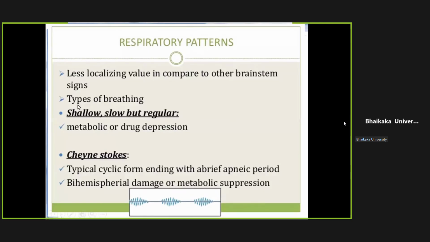Respiratory patterns. You can check how the breathing is happening. If the breathing is shallow, slow, but regular, then it is usually a metabolic or drug-related coma. If the respiration comes in episodes, with the depth and rate suddenly increasing and then followed by a phase of apnea where there won't be any breathing, and again the depth and rate increase, then decrease gradually, and then again there is no breathing, this is known as Cheyne-Stokes breathing. It can be because of metabolic causes, diabetic acidosis or uremic coma.